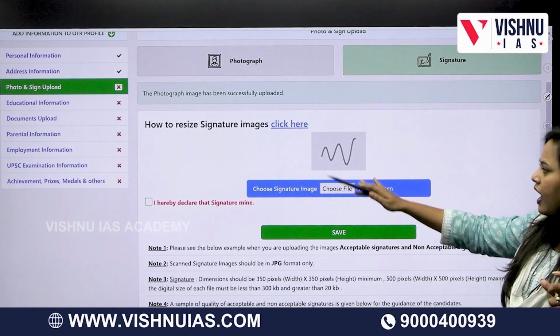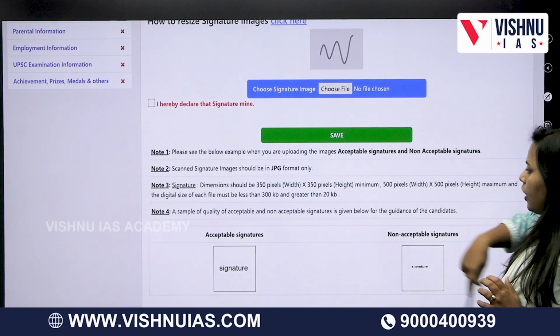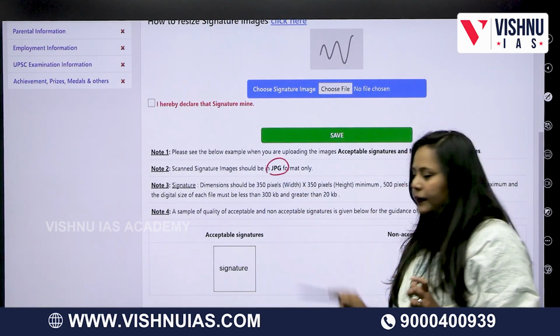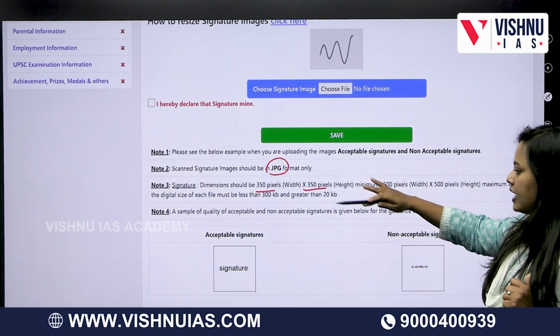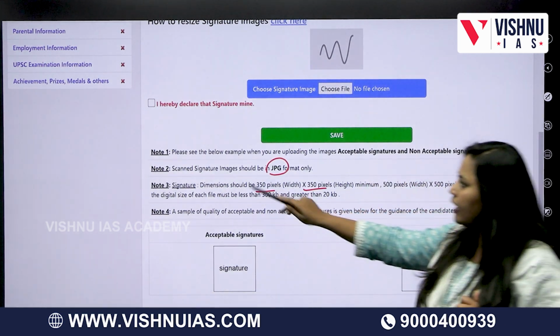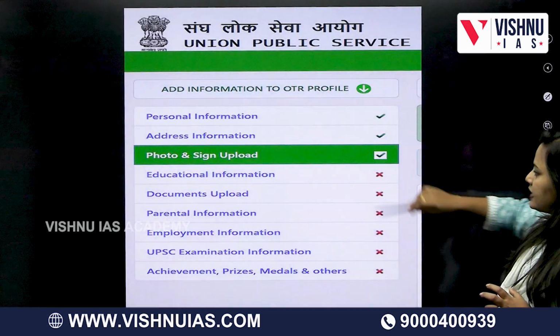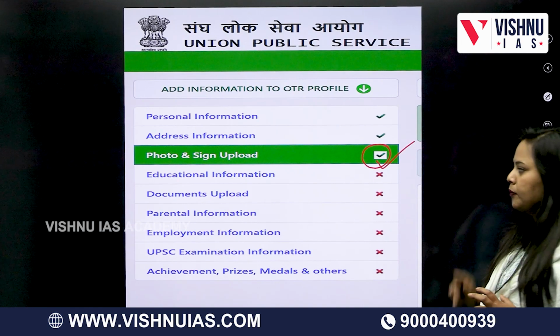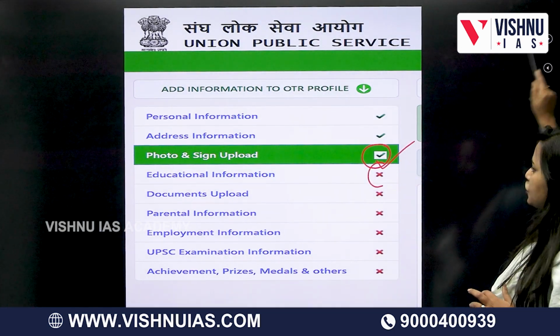Next, in the same way you uploaded the photo, now apply for the signature. Here also there is a criteria: JPG format only and 350 pixels by 350 pixels. After you have cleared the criteria, again declare that you are giving the right information and save it. Again, you'll get a tick mark. Next, move on to the next step, which is the educational information.